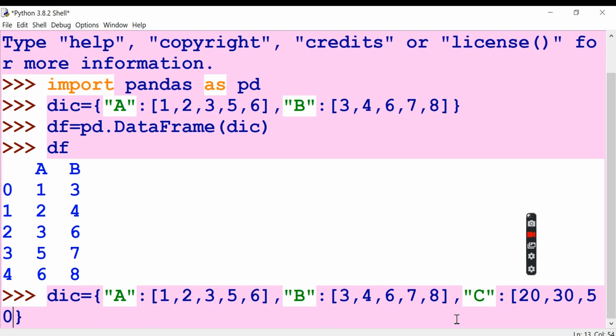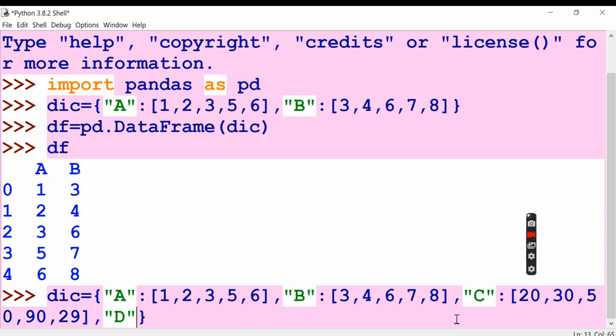So 3 and then 4 and 5. And this also can be another list. And then comma, if you want to pass another one, D, it must be an alphabet. Alphabets can be given in double quotes or single quotes. Numbers cannot be given in double quotes or single quotes.